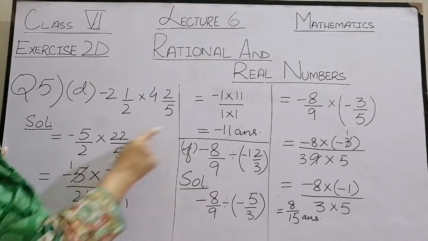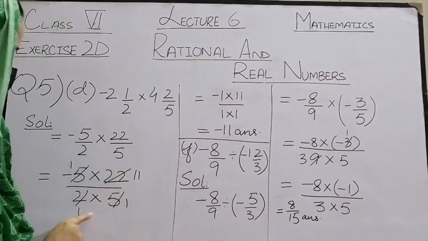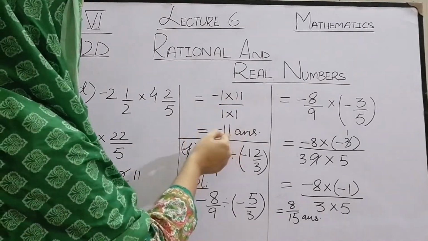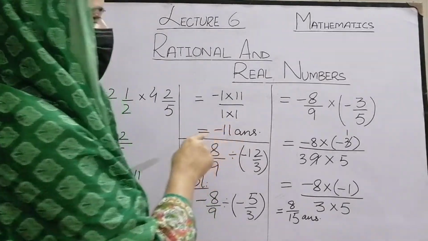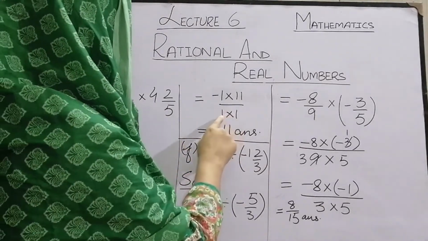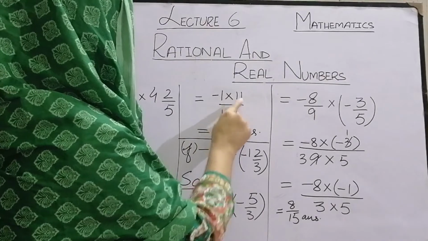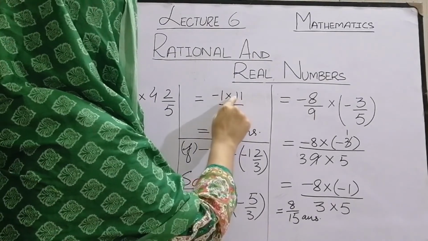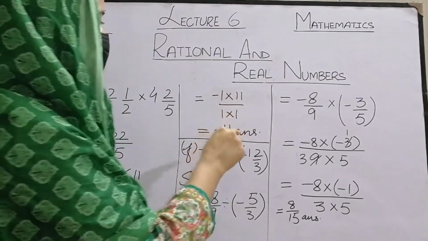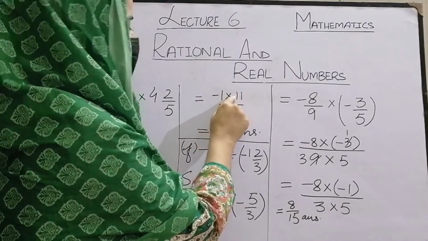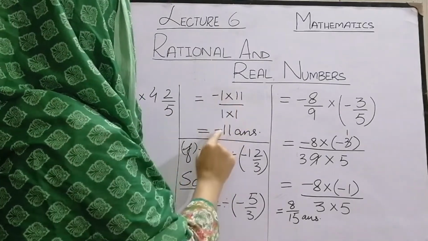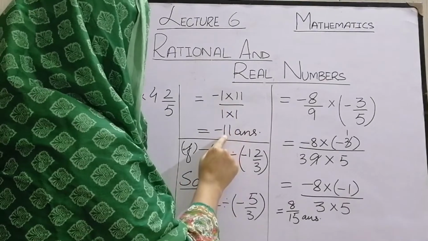We are left with minus 1 multiplied by 11 and 1 multiplied by 1. Whenever we have 1 in the denominator, we skip this. So, minus 1 into 11 is minus plus minus. 11 is without a sign, so we assume that it has plus with it. Minus plus minus, 1 into 11 is 11.